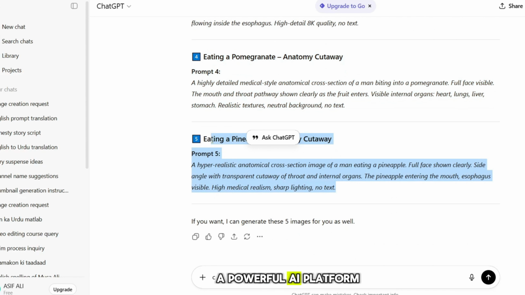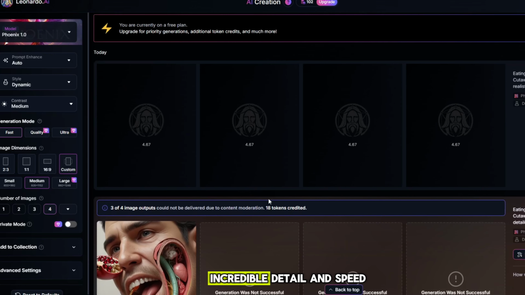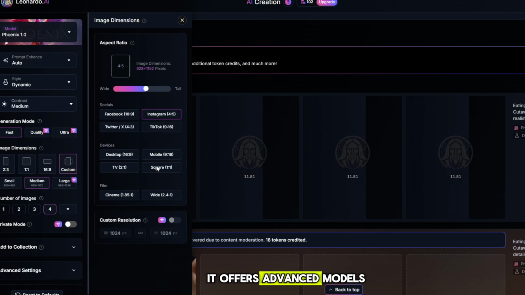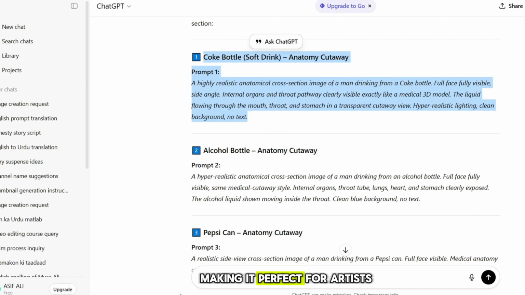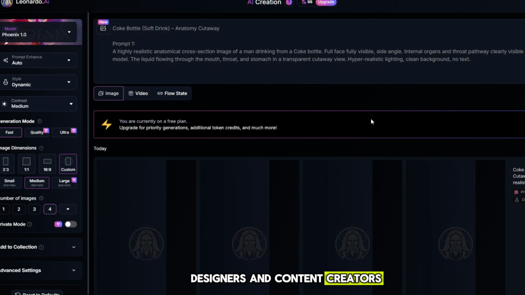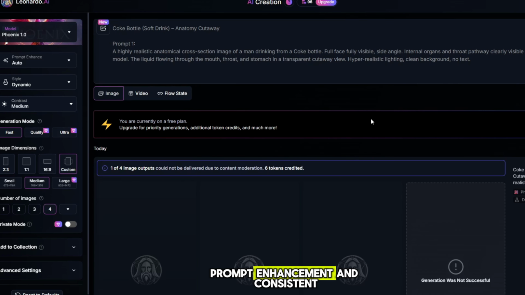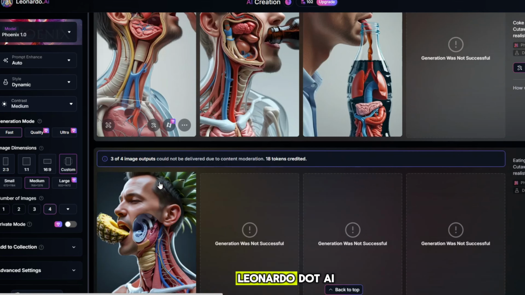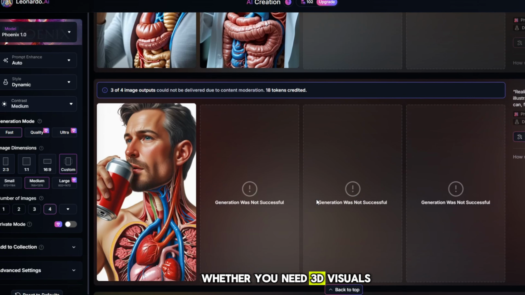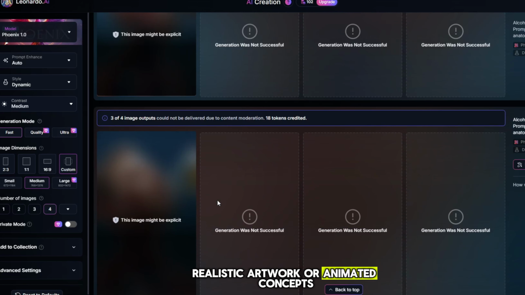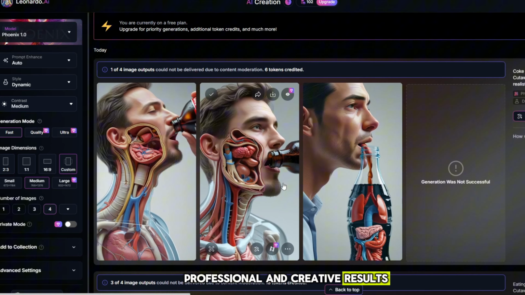Leonardo.ai is a powerful AI platform designed for creating high-quality images, characters, and visual assets with incredible detail and speed. It offers advanced models, user-friendly controls, and customizable styles, making it perfect for artists, designers, and content creators. With features like image generation, image-to-image editing, prompt enhancement, and consistent character creation, Leonardo.ai helps users bring their ideas to life effortlessly. Whether you need 3D visuals, realistic artwork, or animated concepts, this tool delivers fast, professional, and creative results.